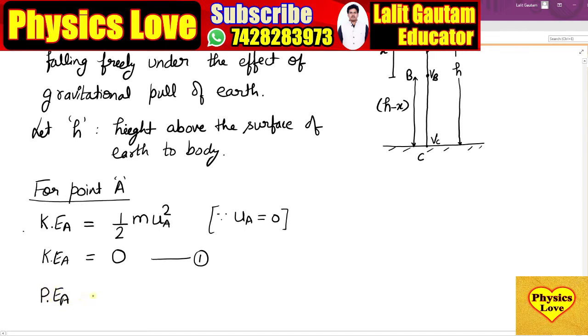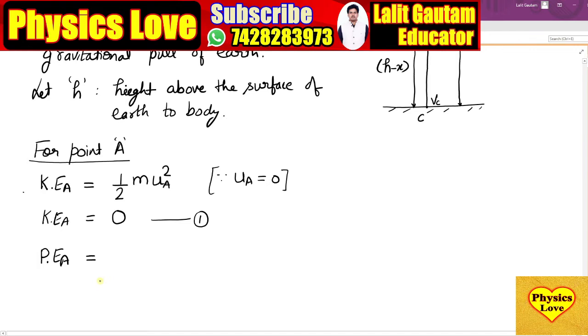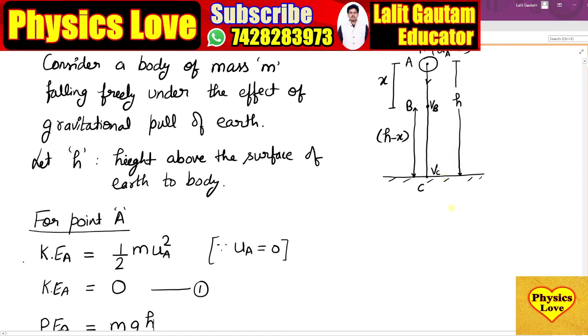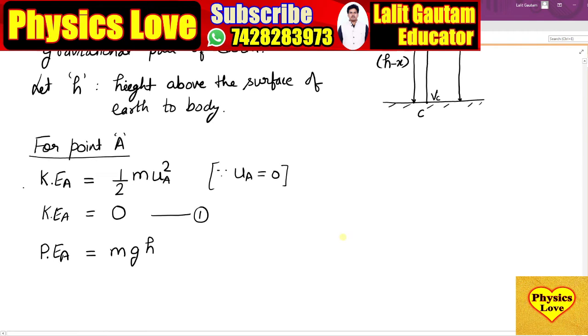Okay, now next we find potential energy. Potential energy at point A is equal to m g h. Whenever you find the value of potential energy, keep in mind that you always have to take the height from the surface of earth.